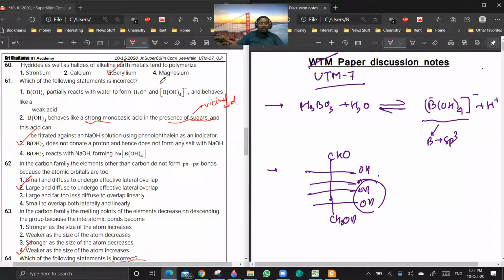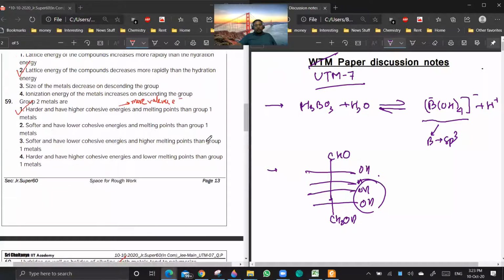Yeah, I'm very happy that you raised this point, because at least you're thinking that magnesium hydride was polymeric. So, yeah, this is correct. Magnesium hydride will have a tendency to go polymerization, but magnesium chloride will not form polymers. It will be an ionic compound. Magnesium hydride will have a covalent nature. Is it clear? Okay.